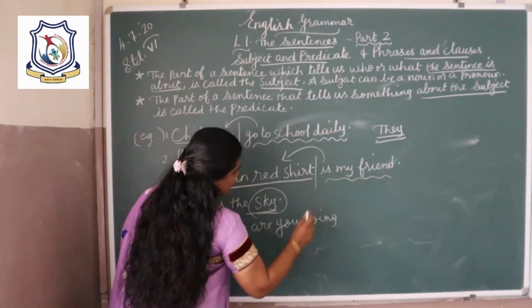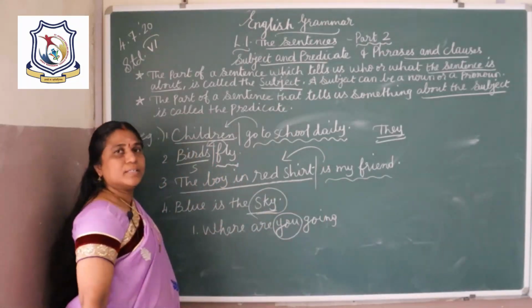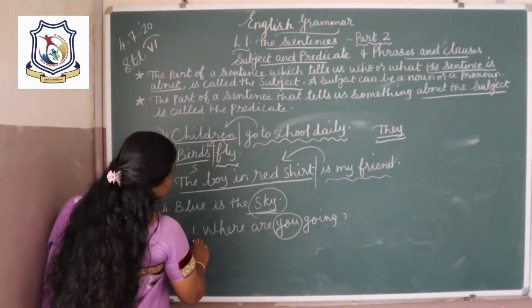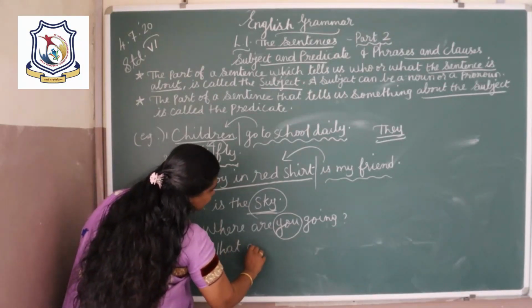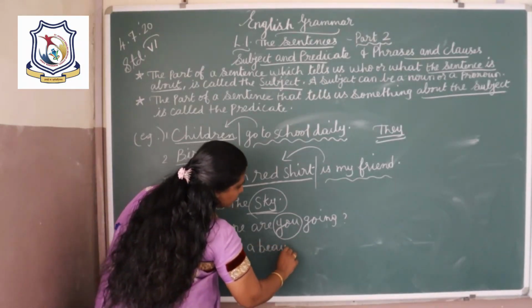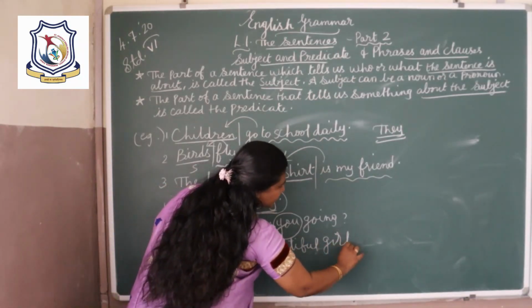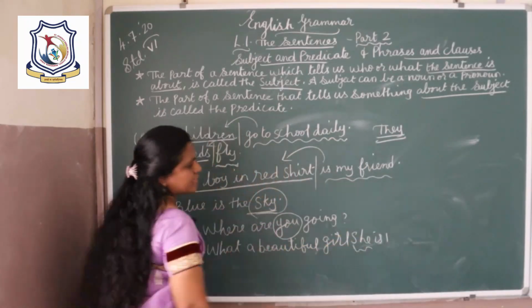Here the subject is between the verbs, or after the helping verb. Then another sentence, what a beautiful girl she is. Here the subject is at last.